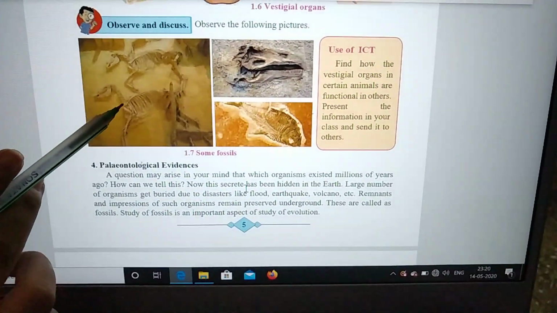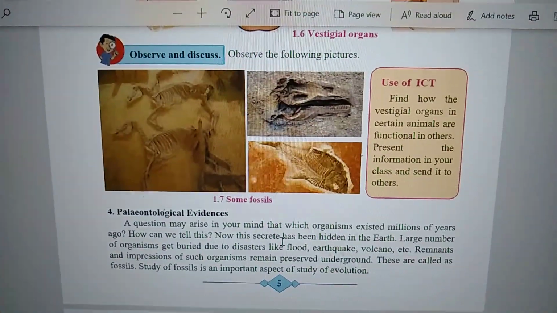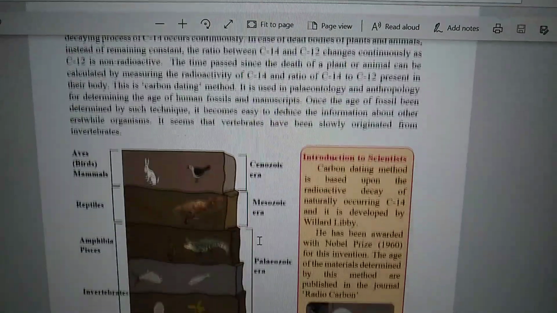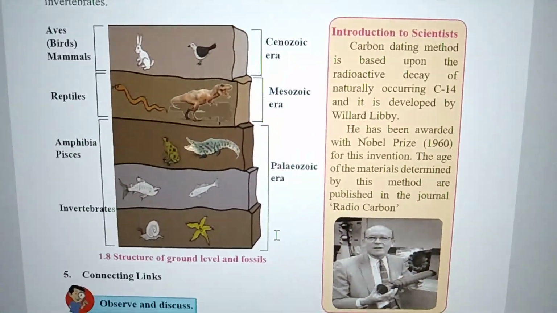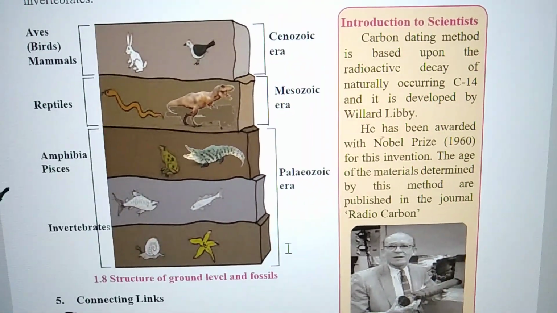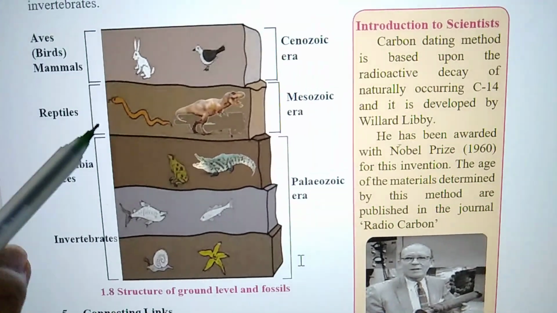Okay, students, these are the pictures of different fossils, the dead remains. The way I was explaining, what I told you all is that any particular organism, when it dies, at that point of time gets buried inside the soil. So in this way we'll be having these different layers.